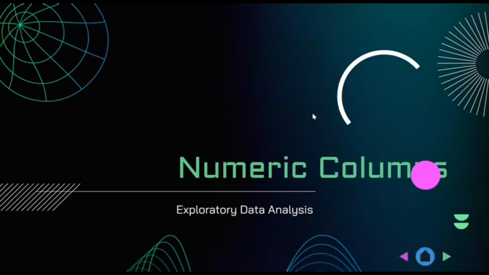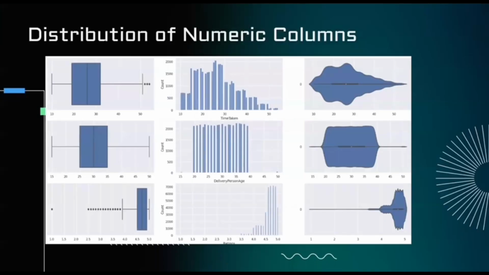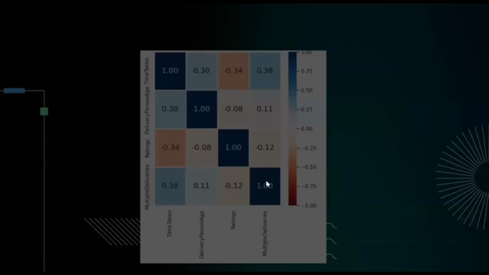Okay, I'll now be presenting on our EDA. We first start by looking at the numeric columns. We set out to understand the distribution of our response, which was the delivery time taken, and the other numeric variables. We can see that our response variable was positively skewed, meaning that there are more time taken on the lower end of the spectrum. And there are some outliers in our edge, but we'll not remove it because we believe it represents our data accurately. And ratings were generally above 4.